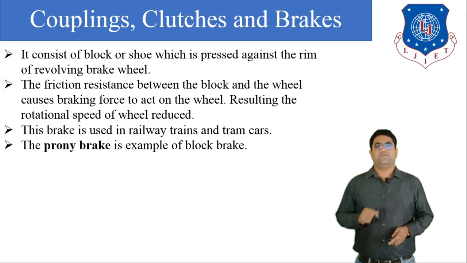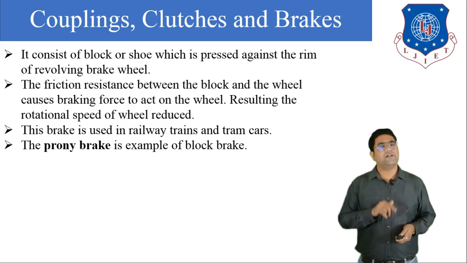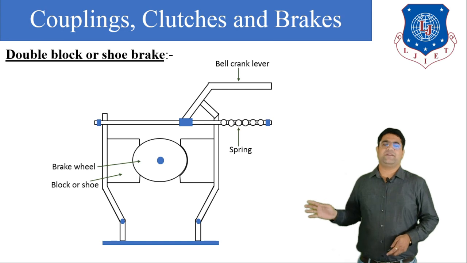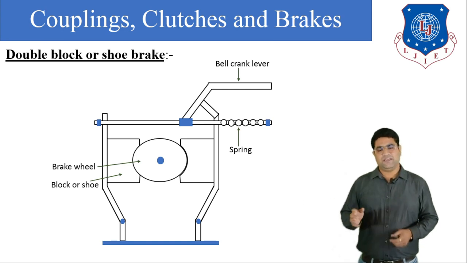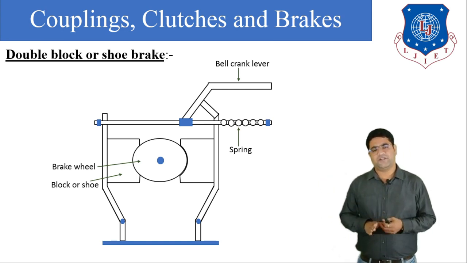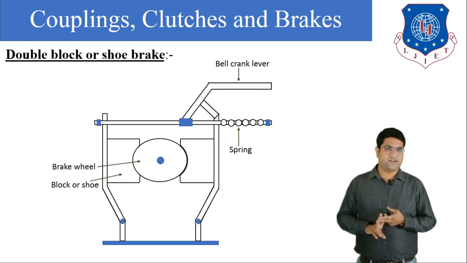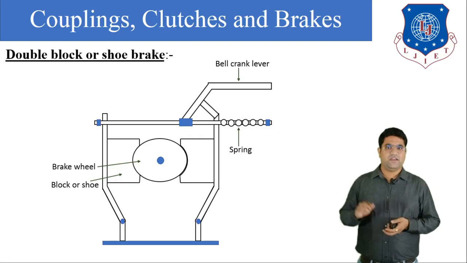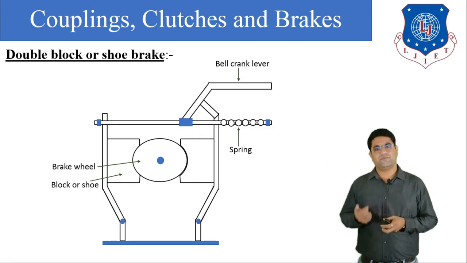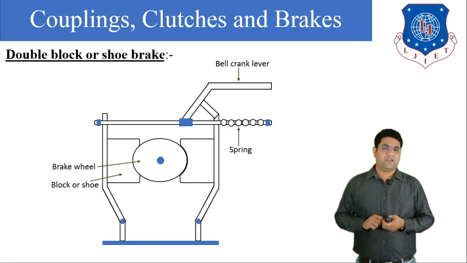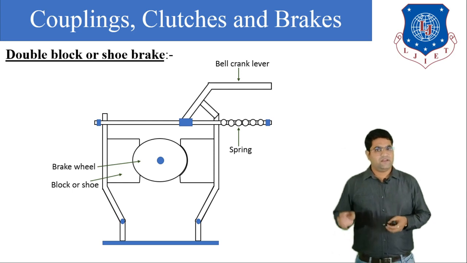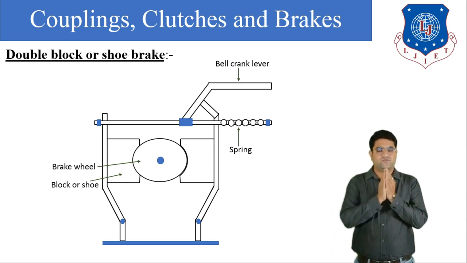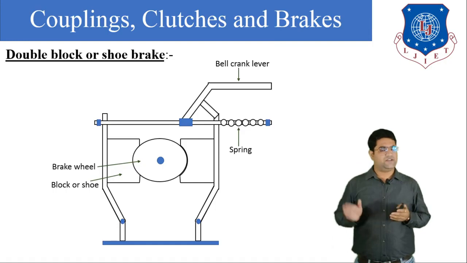Now we are going to discuss the double shoe brake. This is the typical diagram of the double shoe brake. Here you can see in the double shoe brake there are two shoes provided. Second, one spring is provided and a bell crank lever is provided to operate the brake. Now what happens here? In the normal conditions, the shoes are disengaged from the rotating wheel.